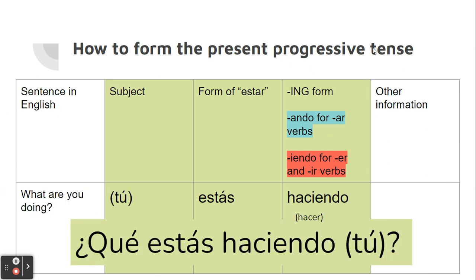What are you doing? ¿Qué estás haciendo? Remember, with questions, we kind of switch up the order. My subject is going to go after my verb. Don't separate the form of estar and the ing form. Don't separate those two. Those are always going to go together.